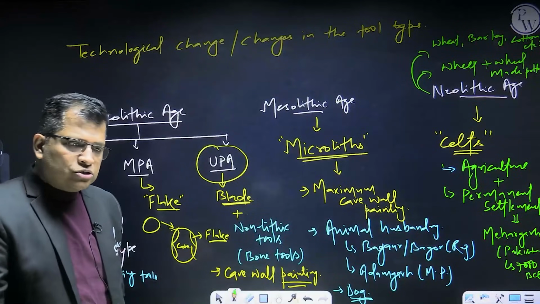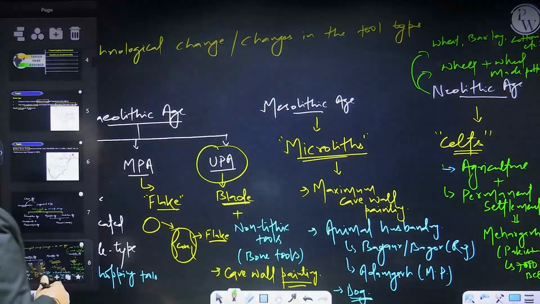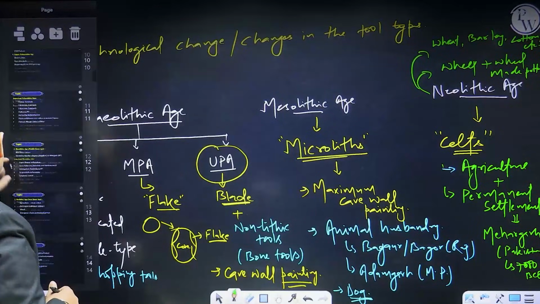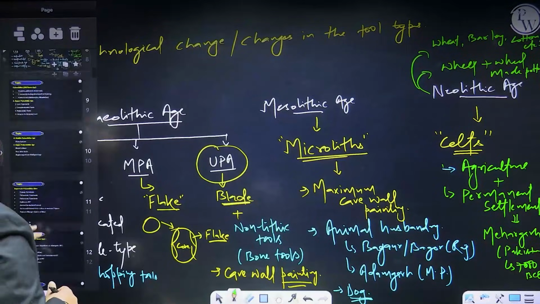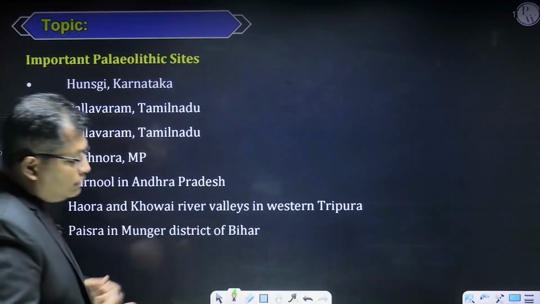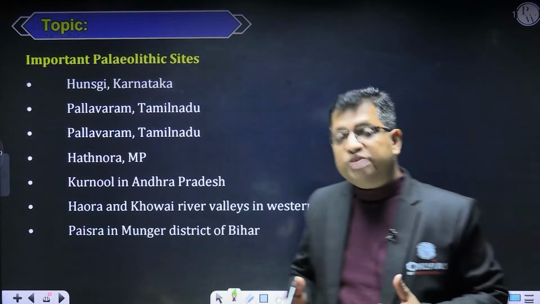So this is your Stone Age, right? Now, the next most important topic is your Indus Valley Civilization. But before that, I would like to say something more. As far as the Paleolithic Age is concerned, there are some important sites that you may expect in your prelims.